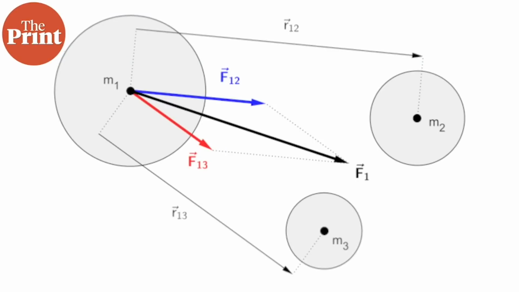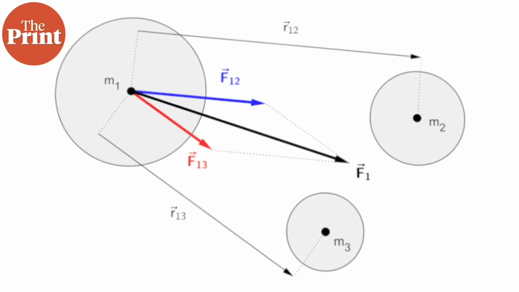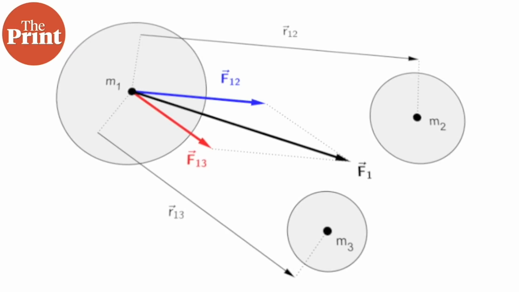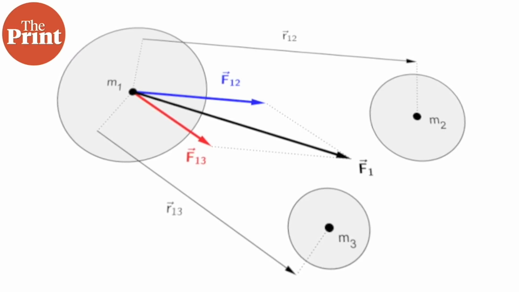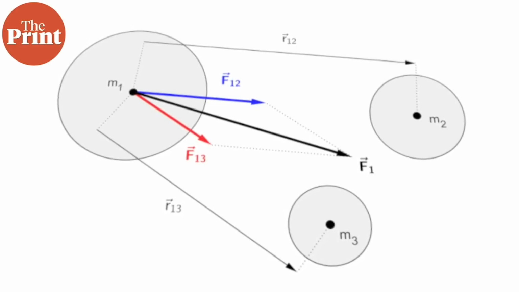Newton also gave us the famous law of universal gravitation. The force of gravity between two objects is directly proportional to the product of their masses and inversely proportional to the square of distance between them. All these equations and laws are a part of Newtonian mechanics or classical mechanics.